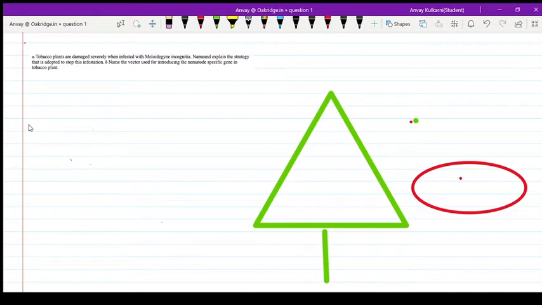Here the question is about the tobacco plant infested with Meloidogyne incognita. Meloidogyne incognita is a parasite which causes the infestation. The terminology infestation is particularly used when a parasite causes the infestation. What is a parasite? Parasites are those organisms which derive all the nutrients from a living organism.